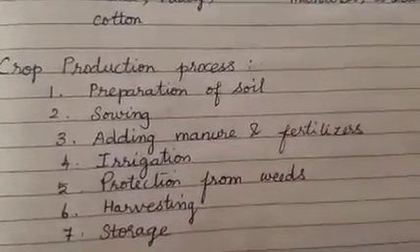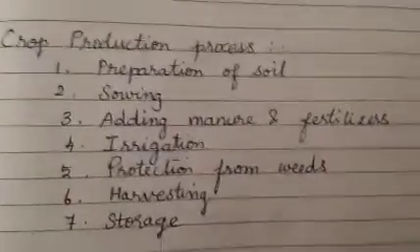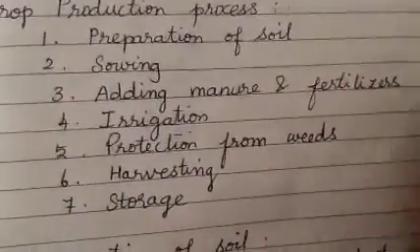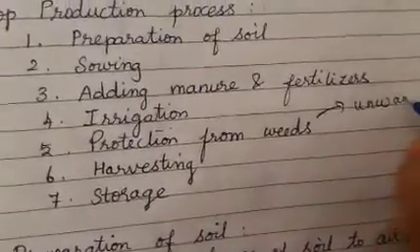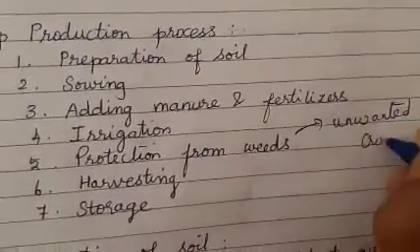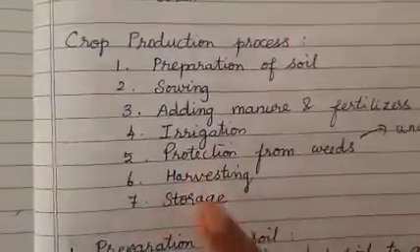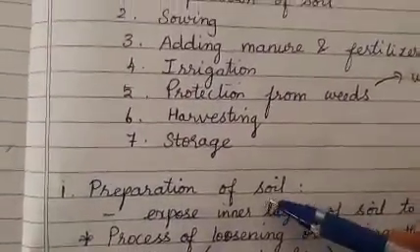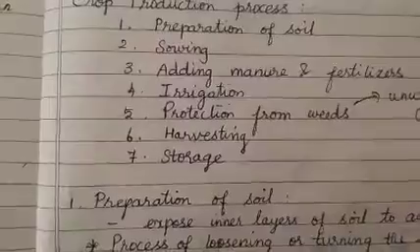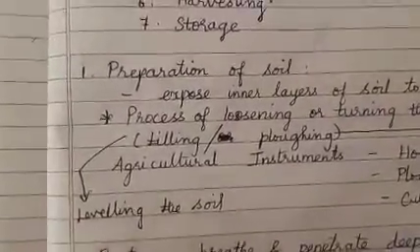Weeds means unwanted crops. Weeds does not mean insects, my dear children. It is unwanted crops. Then harvesting and storage. So today I will start with the first process, your preparation of soil.